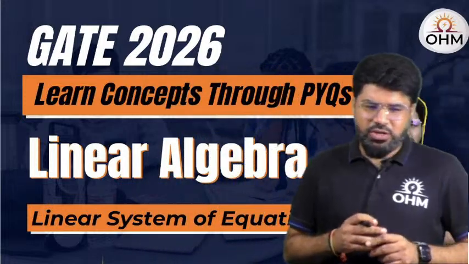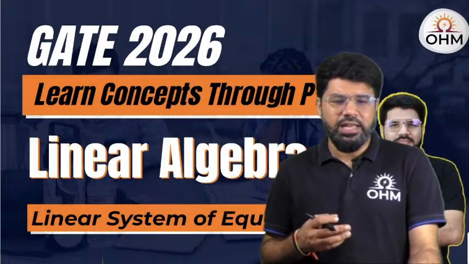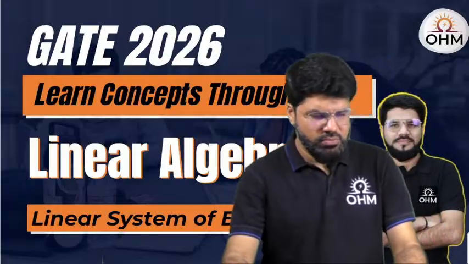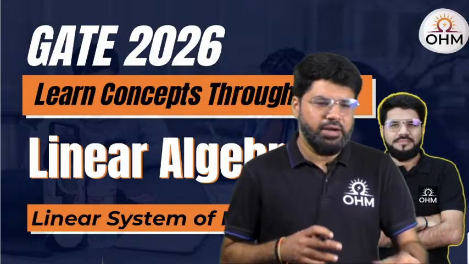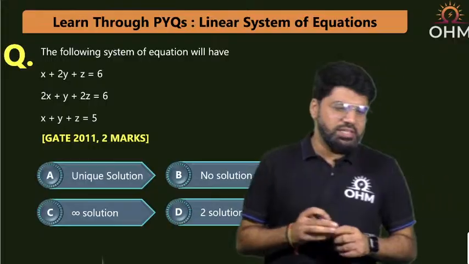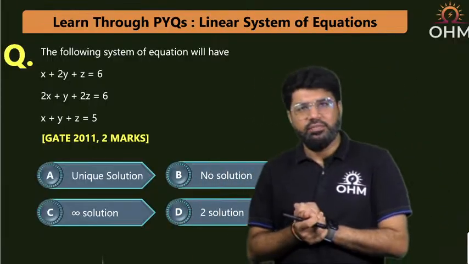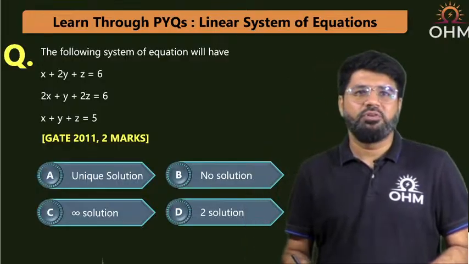So the first question of the day, as I'm telling you, we'll take up questions, and with questions we'll keep learning the concept. Here it is, the first question for the day. The following system of equations will have what? Starting with the GATE 2011, 2 marks question: the following system of equations will have not.